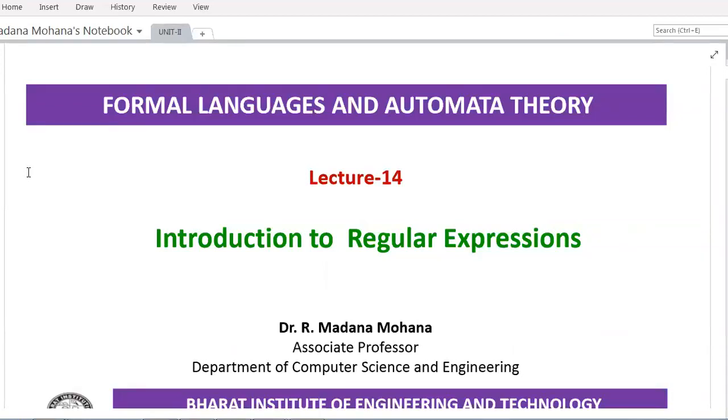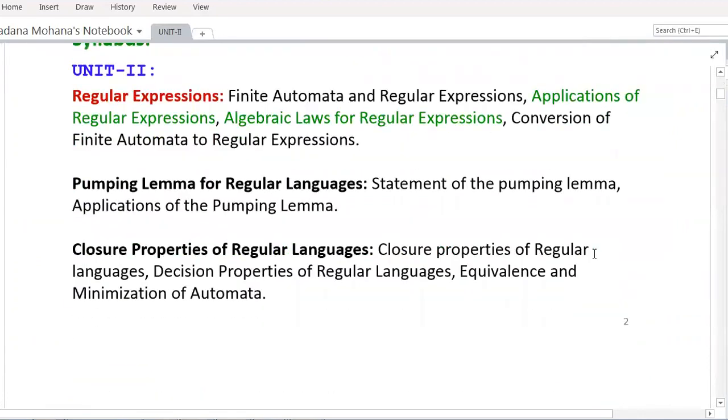Welcome to the course Formal Language and Automata Theory. In this lecture, we are going to discuss introduction to regular expressions. Coming to the outline of today's lecture.